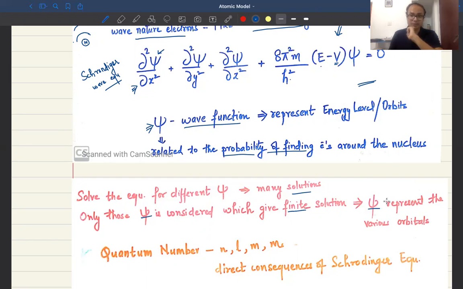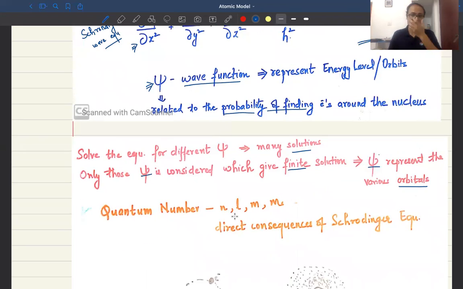Now you have to remember, we don't talk in terms of orbits anymore, but rather in an analogous terminology called orbitals. What is the difference between an orbit and an orbital? I'll just shortly tell you.